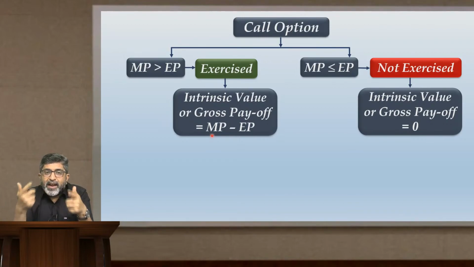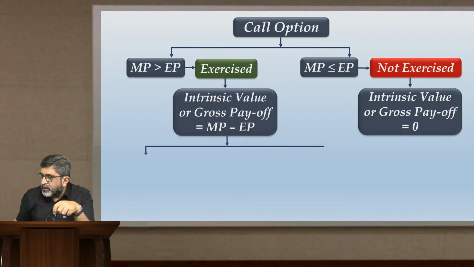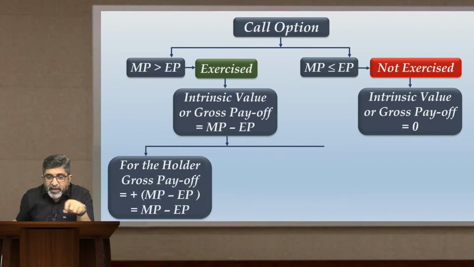This amount the writer will have to pay to the holder. From the writer's pocket, it will move out and come into the holder's pocket. So the simple logic is, for the holder, the cash flow will be plus 20. For the writer, the cash flow will be minus 20. So when we talk about the payoff for specific parties, for the holder, the gross payoff will be, I am still taking MP minus EP. Look at this. But outside the bracket, I am putting a plus sign, indicating that the holder will have this as a positive cash flow, cash inflow. The writer will have this as a negative cash flow.